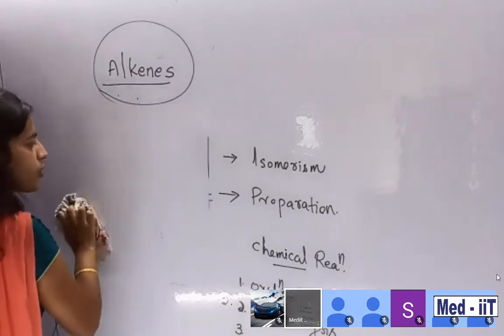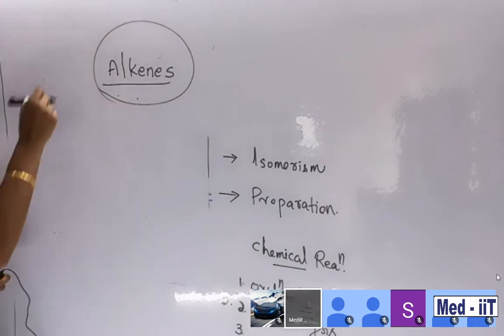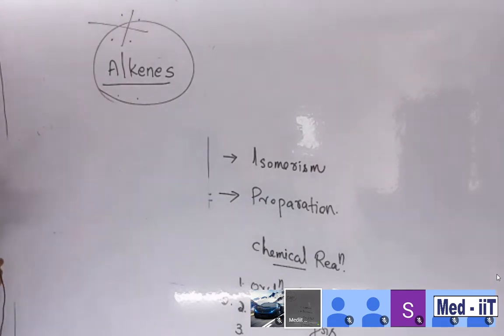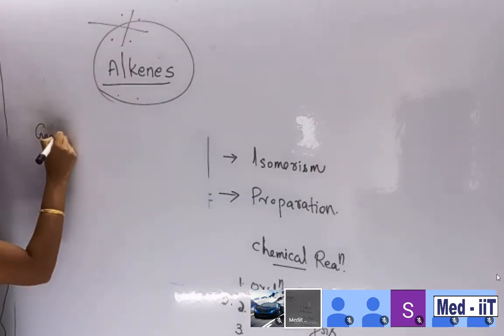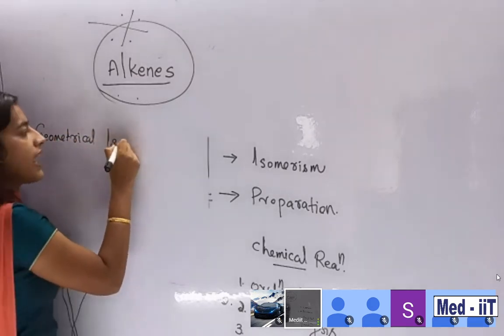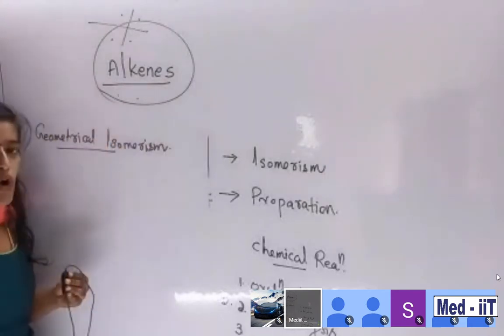Structural isomerism also applies from the point of view of alkene. This is our major point. Alkene is our focus. Regarding isomerism, one more is pending. That is geometrical isomerism. What do you mean by geometrical isomerism?